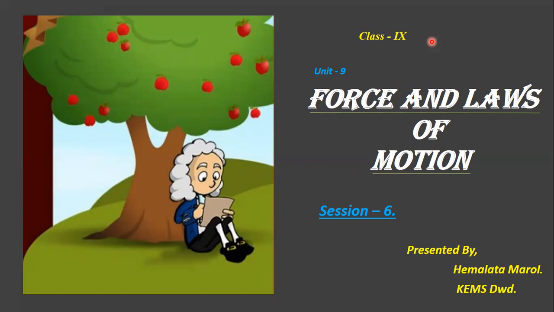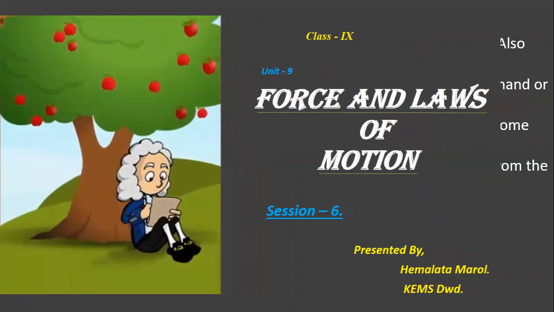This is known as the law of conservation of momentum. This statement can alternatively be given as: the total momentum of the two objects is unchanged or conserved by the collision. See children, the total momentum of the objects is not changed, which means it is conserved by the collision. It is the law of conservation of momentum. Now today we will discuss some activities related to conservation of momentum, and also we will solve some problems.